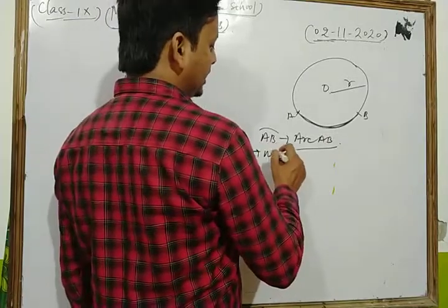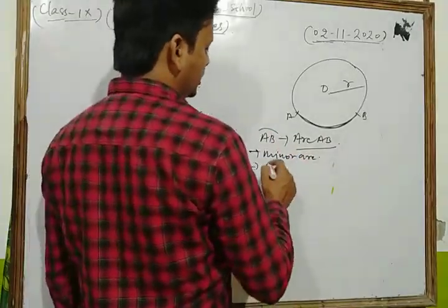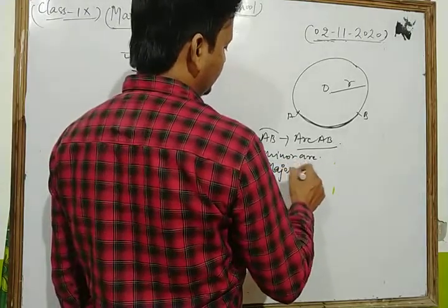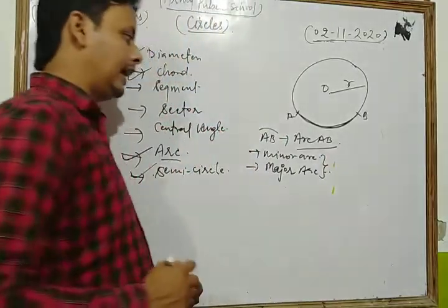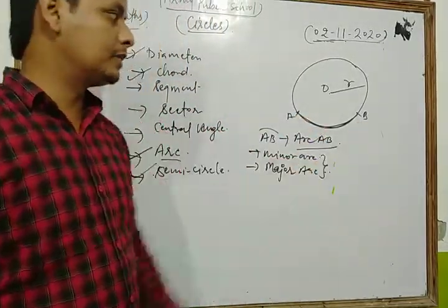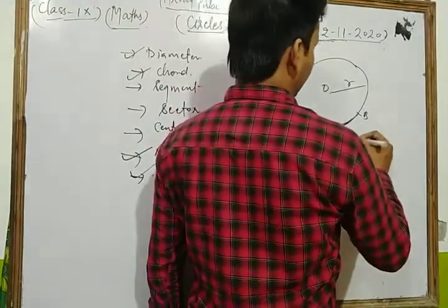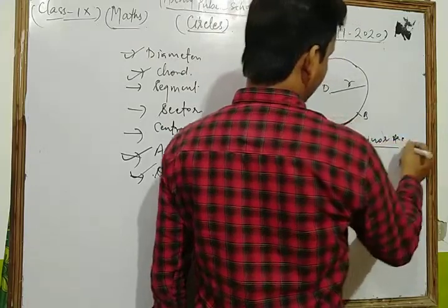The first one is minor arc. The second one is major arc. Okay, dear friends. And here arc AB is your minor arc.